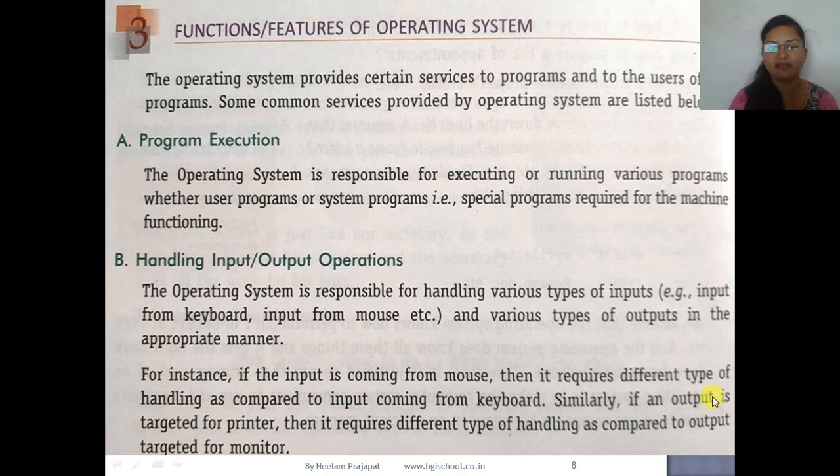Now similarly, if the output is targeted for the printer, then it requires a different type of handling as compared to the output targeted for the monitor.